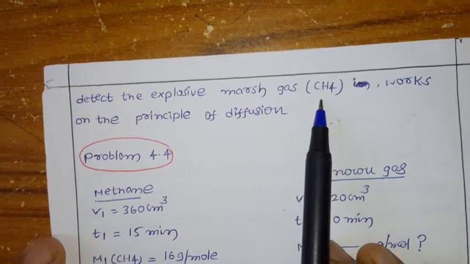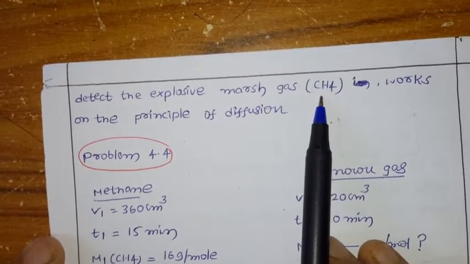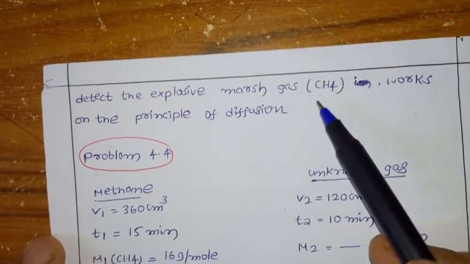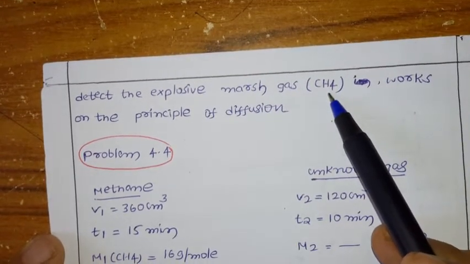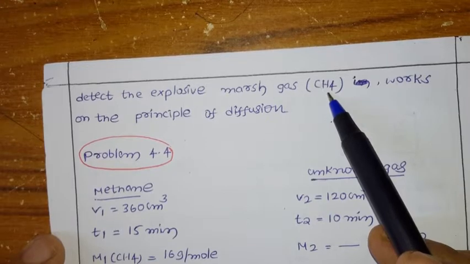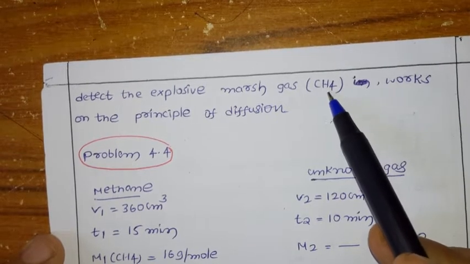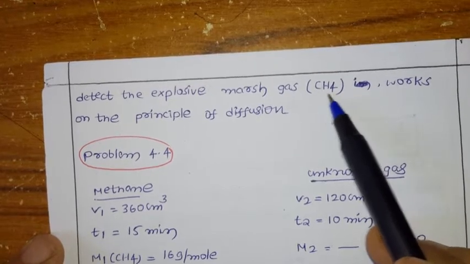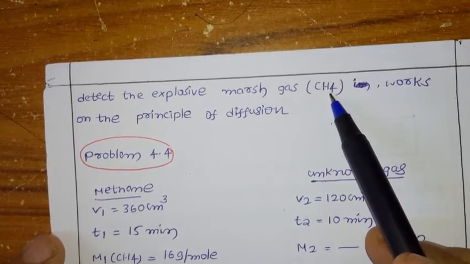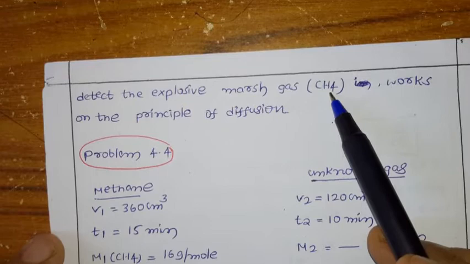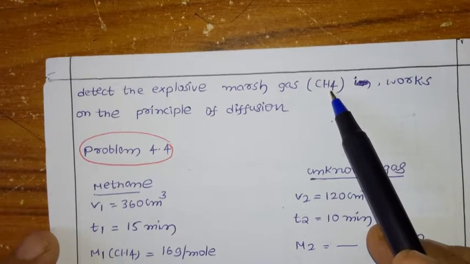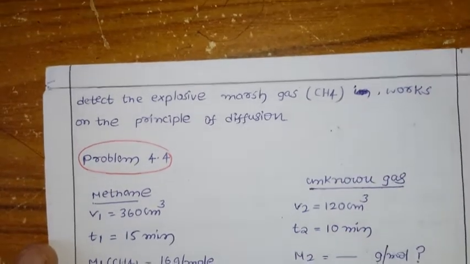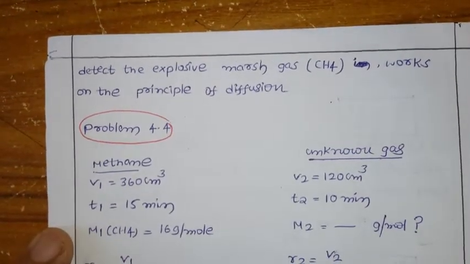For example, methane molar mass is 16. If you take another gas like sulfur dioxide, molar mass is 64. Methane's mass is less, so this gas diffuses fast. Once this gas touches the alarm, it gives a bell ringing. So Ansell's alarm is based on Graham's law of diffusion. Here we discussed Graham's law of diffusion.